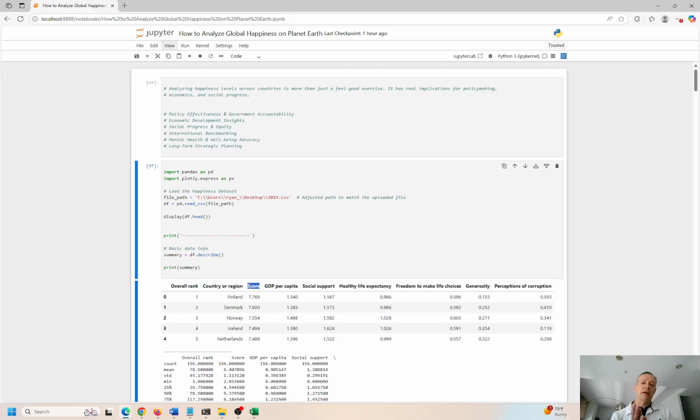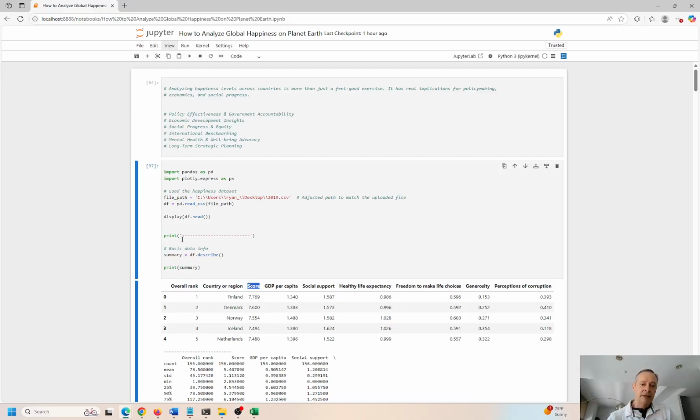So this is kind of a feel-good exercise, and it's fun to do. But there's actually several real legitimate purposes why we might want to do this too, over and above just for something fun. So policy effectiveness and government accountability. I think these kind of topics play into this kind of project here. Economic development insights, social progress and equality for the citizens of these different countries, international benchmarking, mental health and well-being advocacy, and basically long-term strategic planning for the residents of these different countries, wherever they happen to live, okay?